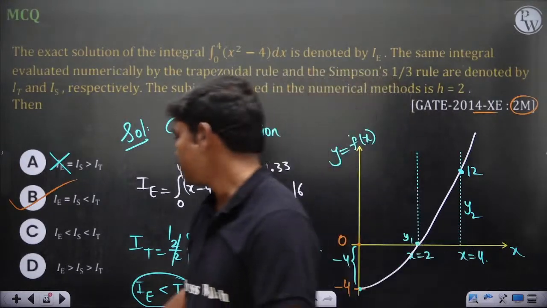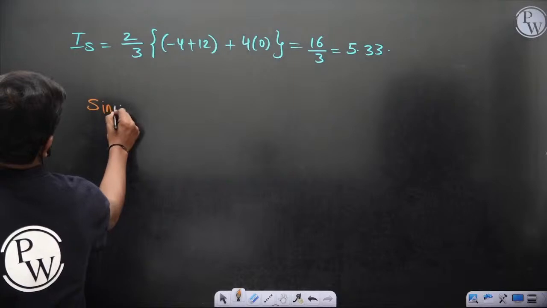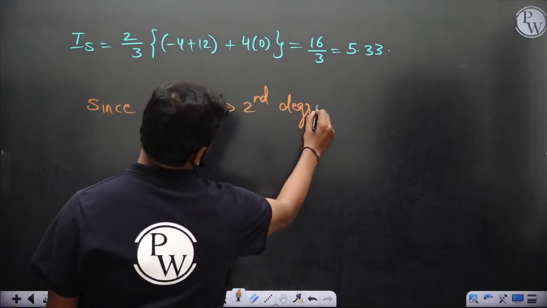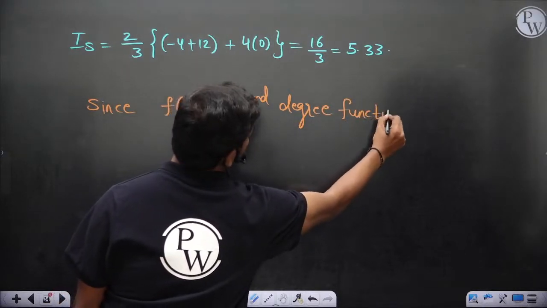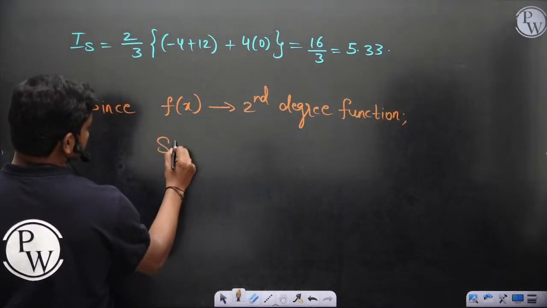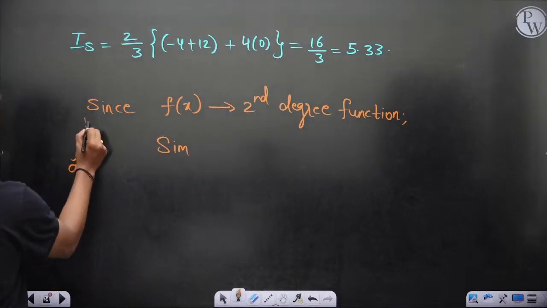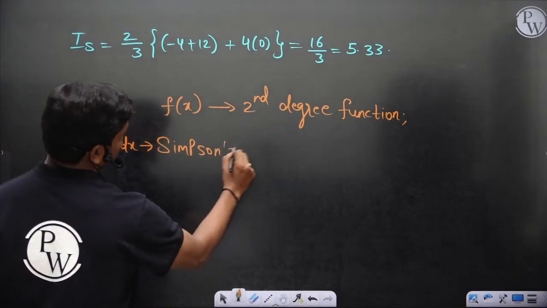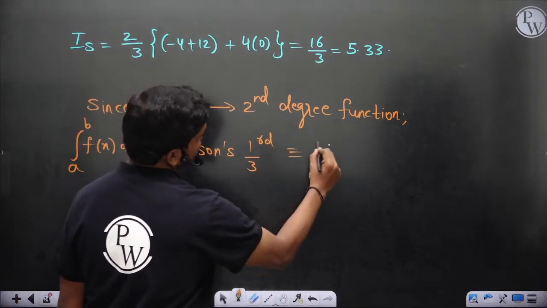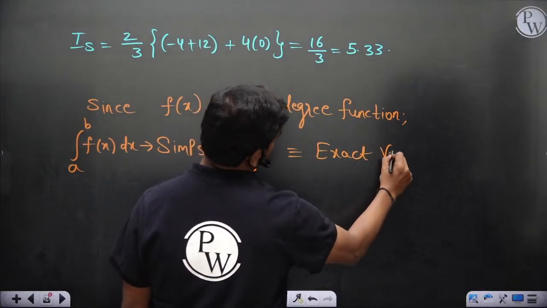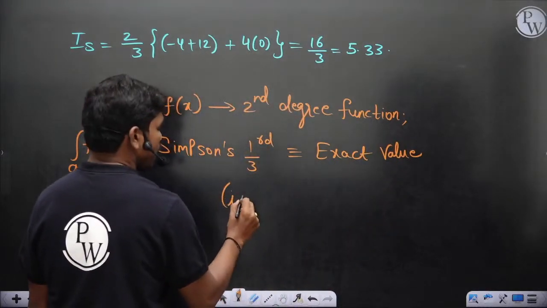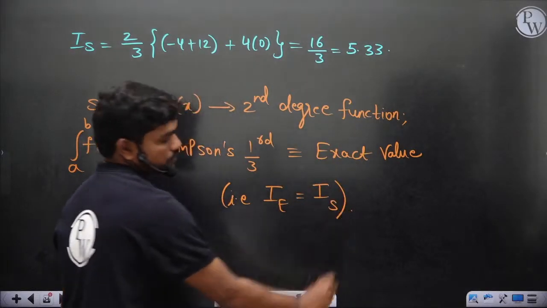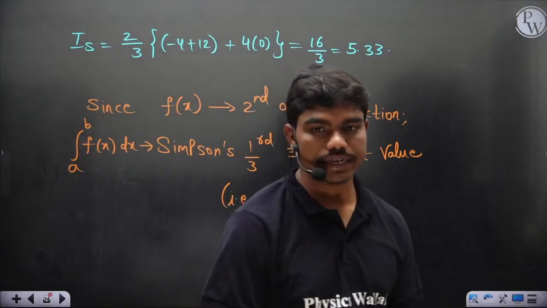Got it? Maybe you can say, since f of x is a second degree function, Simpson's integral a to b f of x dx, Simpson's one third, is perfectly same as exact value. That is IE is equal to IS. Okay, it should be same.